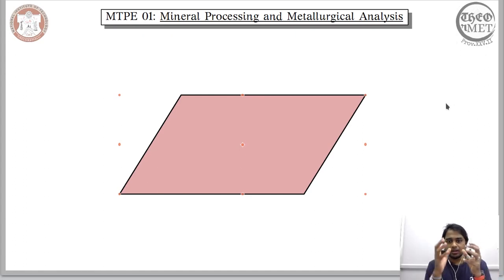So the parallelogram exhibits a rotational symmetry that is similar to that of the rectangle, meaning it exhibits a two-fold rotational symmetry.